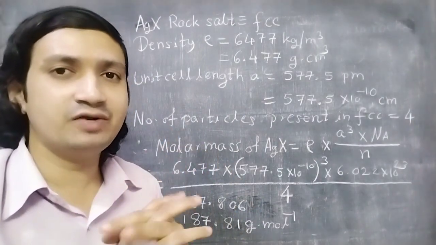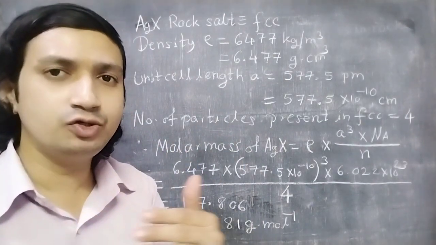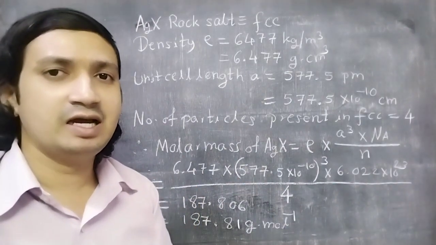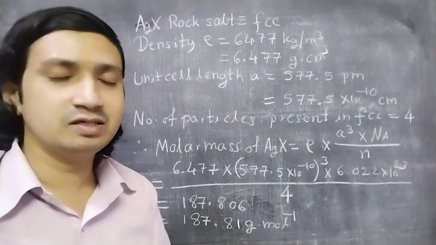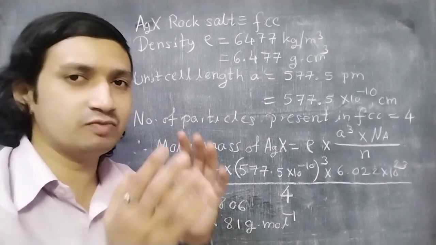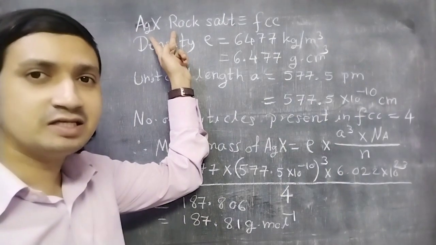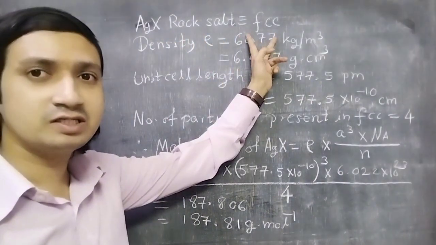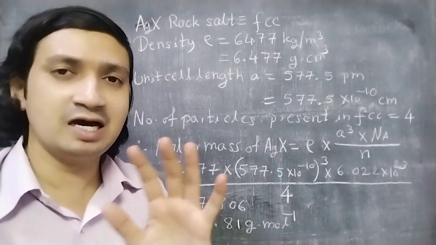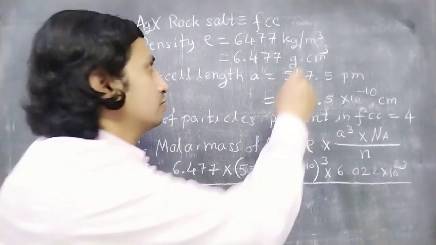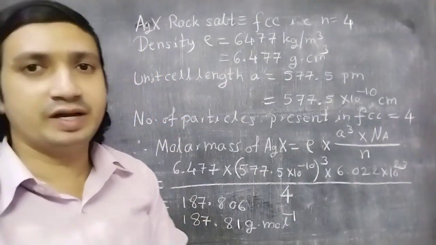First of all, as I have told you, we have one challenge, that we have to normalize, or make all the units uniform. To find out the density and the molecular mass, we generally consider the centimeter scale. AgX is having a rock salt structure. Rock salt structure is FCC. So in FCC structure, the number of atoms contributing the mass is 4. So I'll write here n is equal to 4.